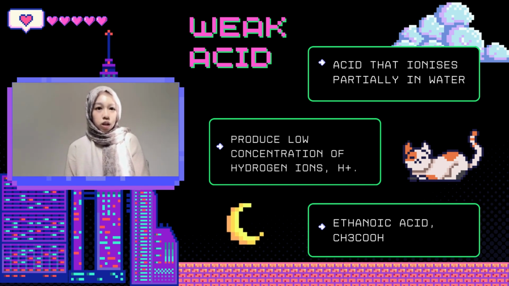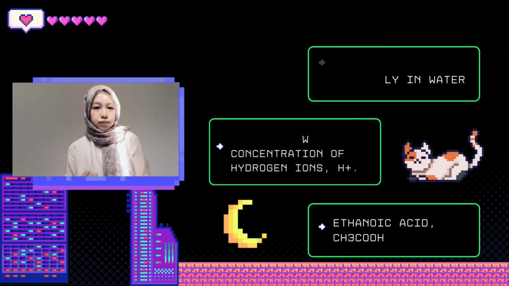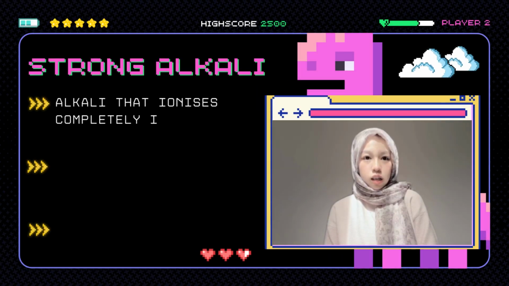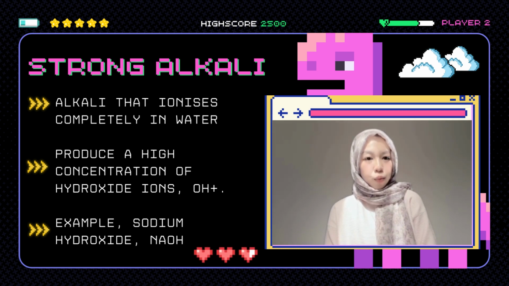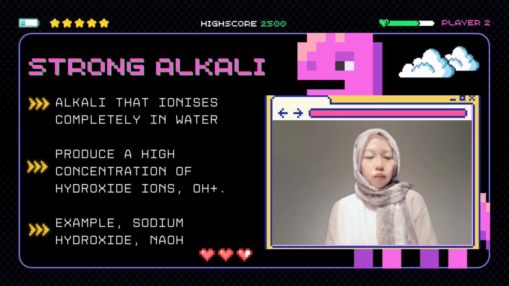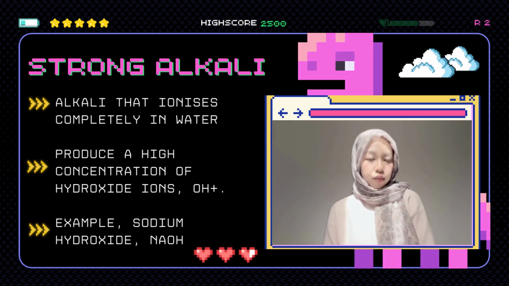ions CH3COO-. A strong alkali is an alkali that ionizes completely in water to produce a high concentration of hydroxide ions OH-. Sodium hydroxide NaOH is a strong alkali as it undergoes complete dissociation when dissolved in water.